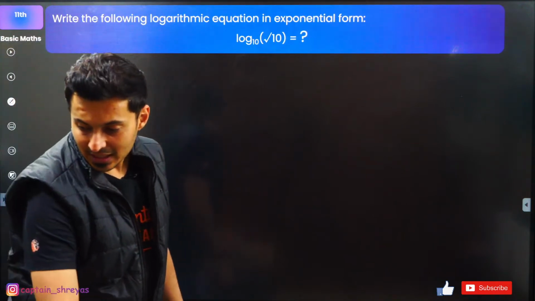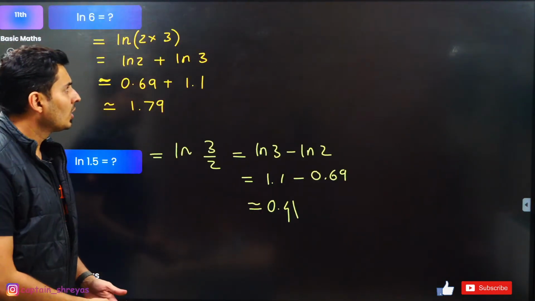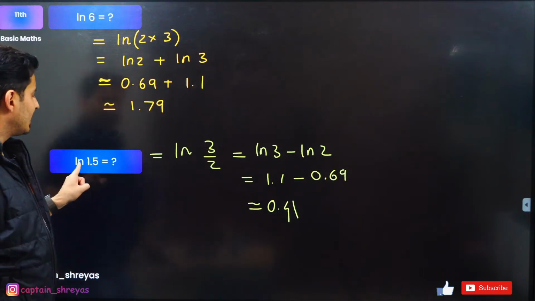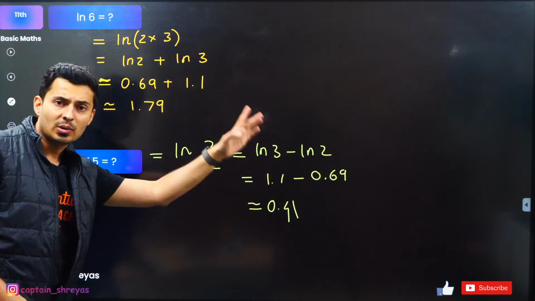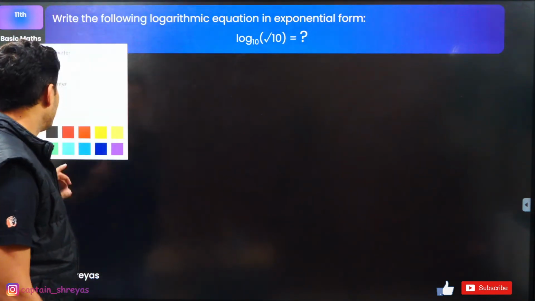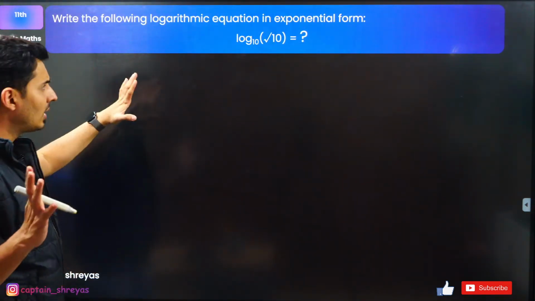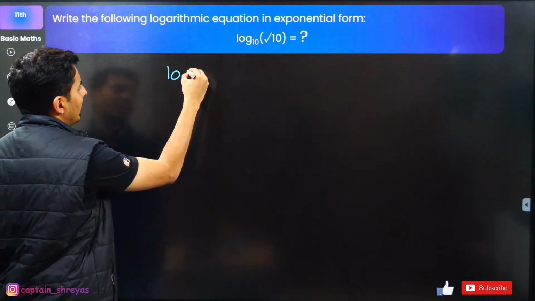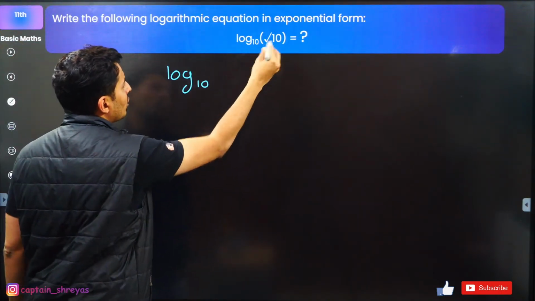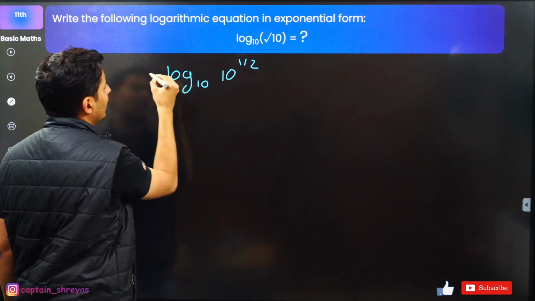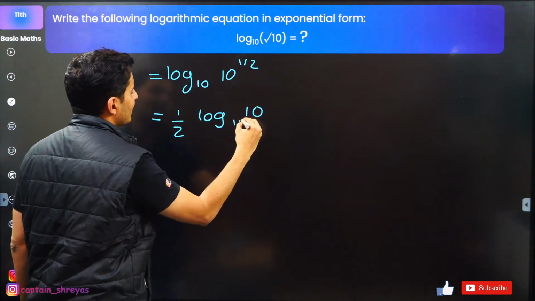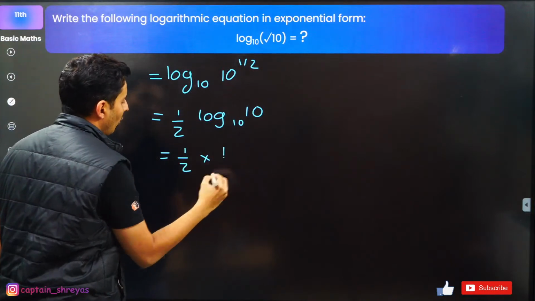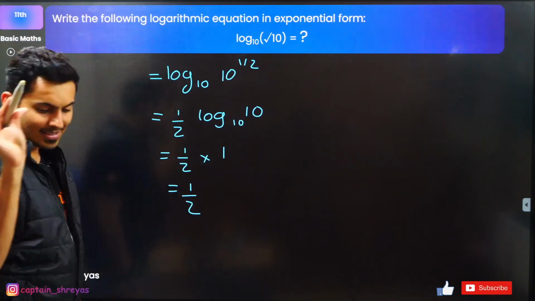Sir, log is base 10? No, here whatever logarithms you are seeing, ln, it is basically to the base e, and whatever values of ln 3 and ln 2 I had given, it was always to the base e, guys, not to the base 10. We always use natural logs. This is nothing but log to the base 10. Root 10 is 10 raised to half. So half comes outside. So log of 10 to the base 10, which is just 1. So it is half. That's the answer.